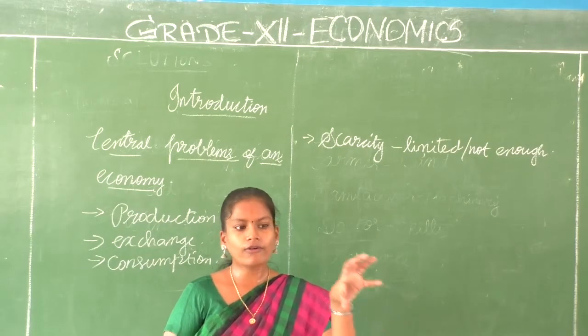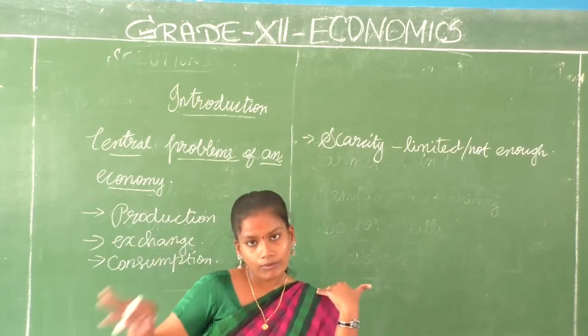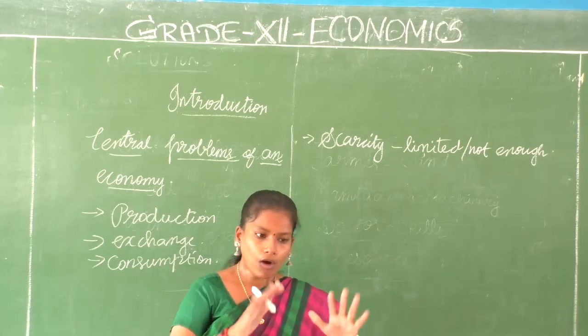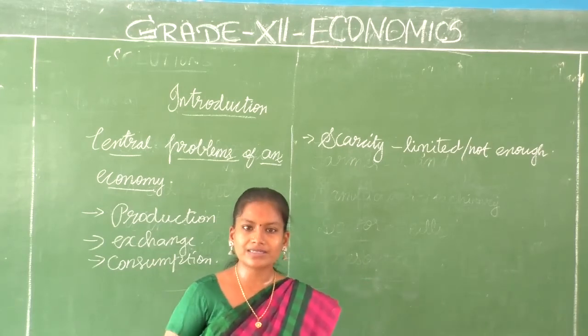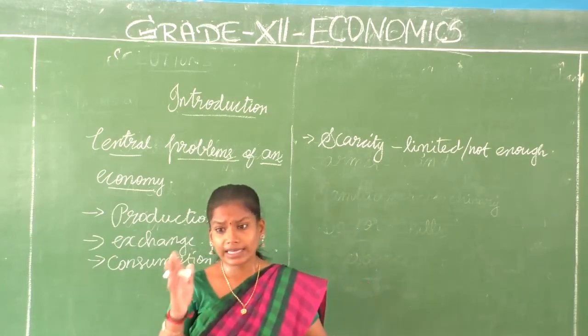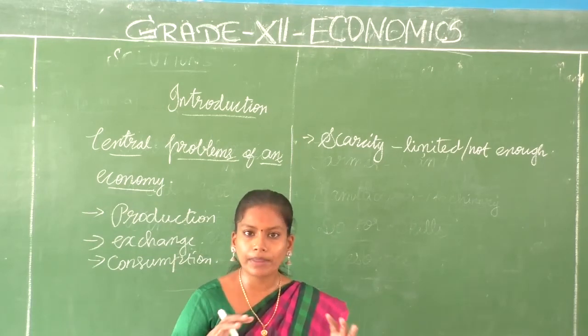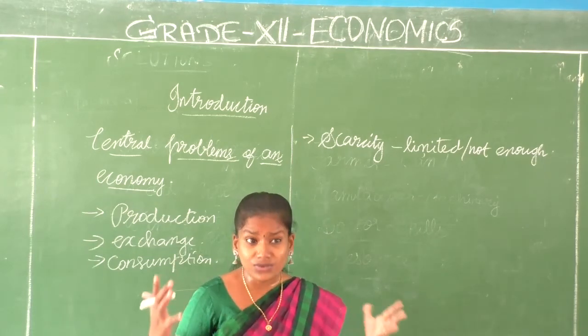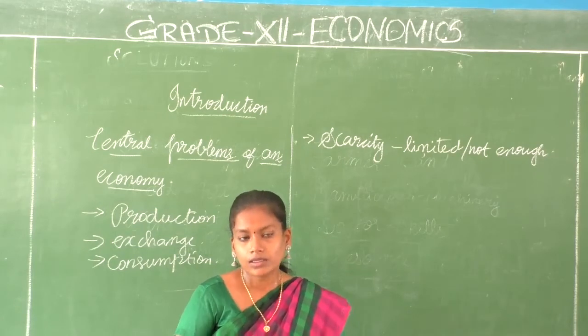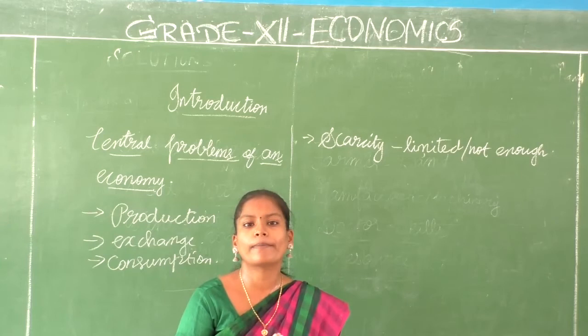When the crowd in the bus is less, when only 4 people are traveling in a bus, what do they do? They'll wait for some more people to get in, or they will stop the bus service to a particular route. It has happened. When people use the bus facility very minimally, they'll stop the bus facility. Why? The resources are scarce. That is why we need to allocate the resources properly.